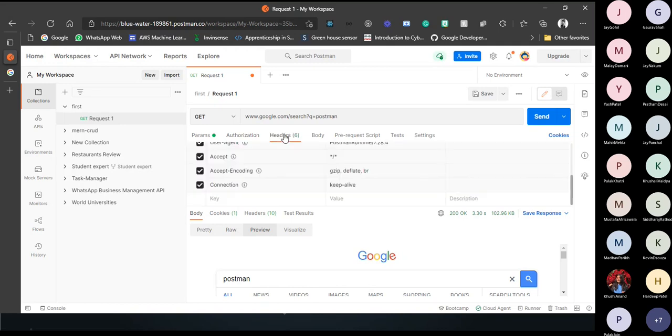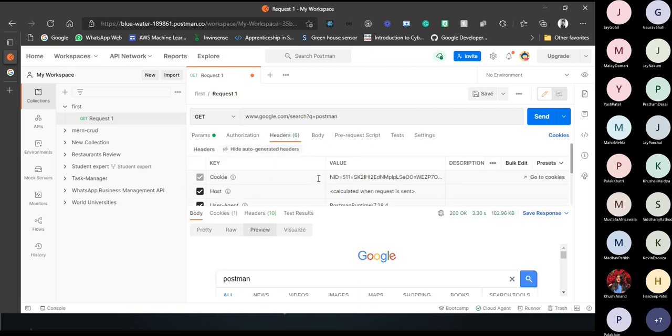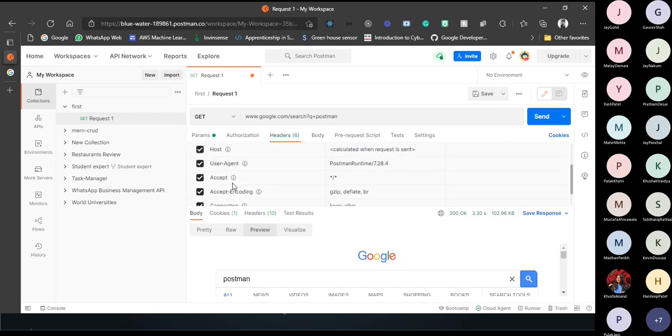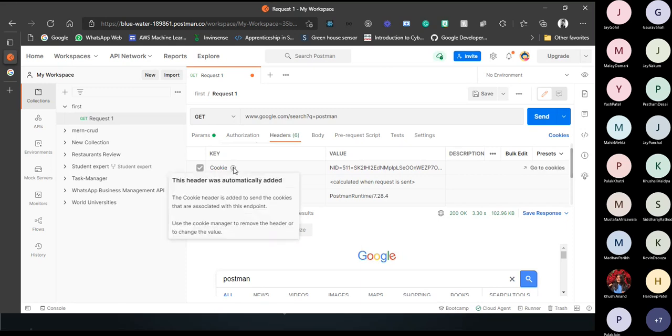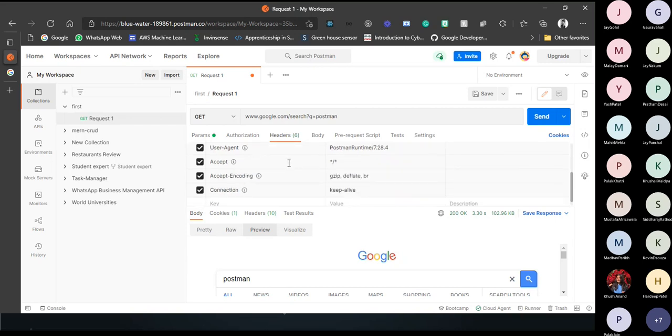Then comes the header section. So what does this header section look like? It is basically meta information given to the request, which is used by a server to process your request in a much better way. You can see various headers given here, like cookie, host, user agent. If you want to know more about a header, just hover on this info icon and it will tell you why this header is used or what its functionality is. Basically it is just meta information sent with a request.